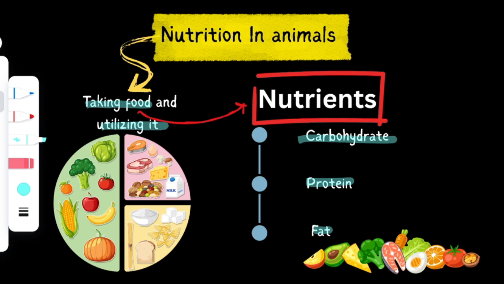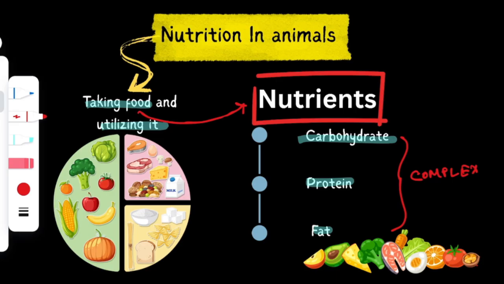It is a form that animals or humans usually cannot utilize directly in their body. So this complex form has to be broken down into a simpler form. Okay, and here comes the word digestion in the frame.